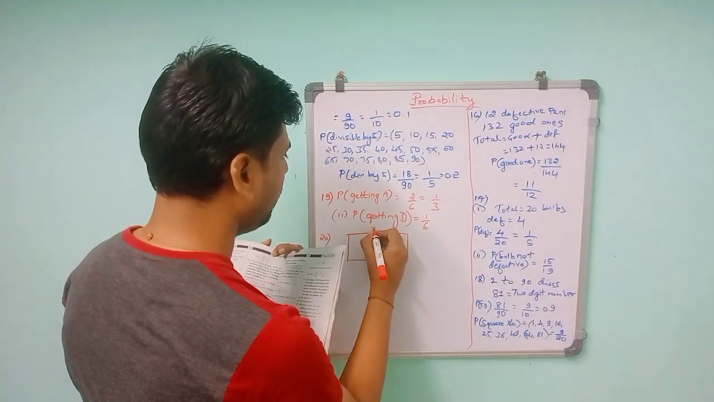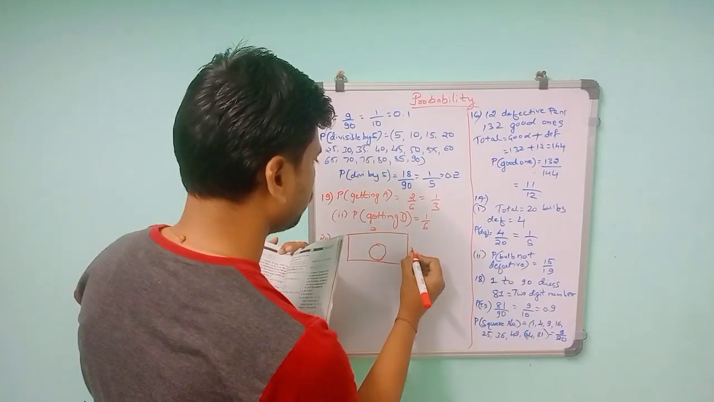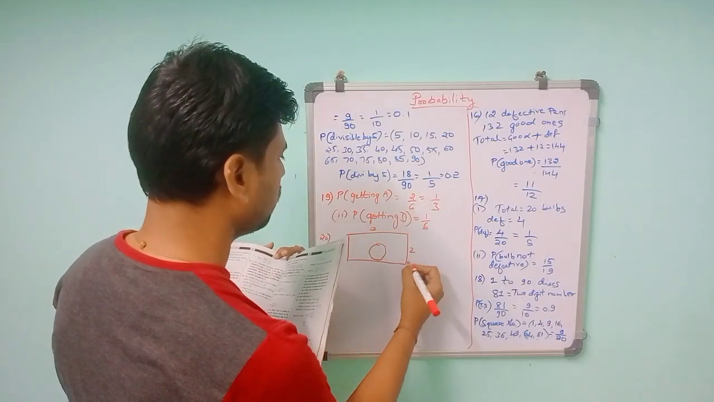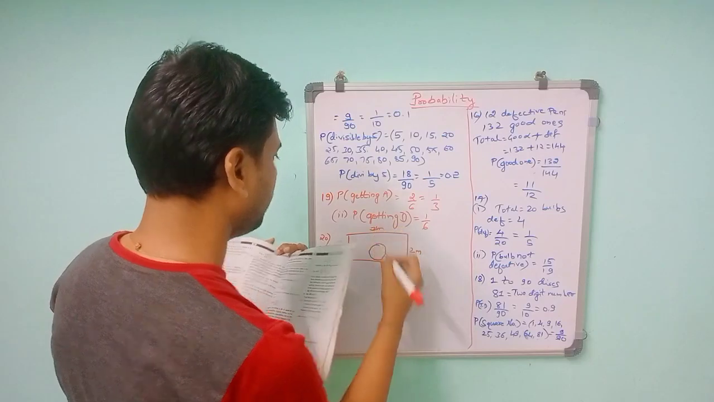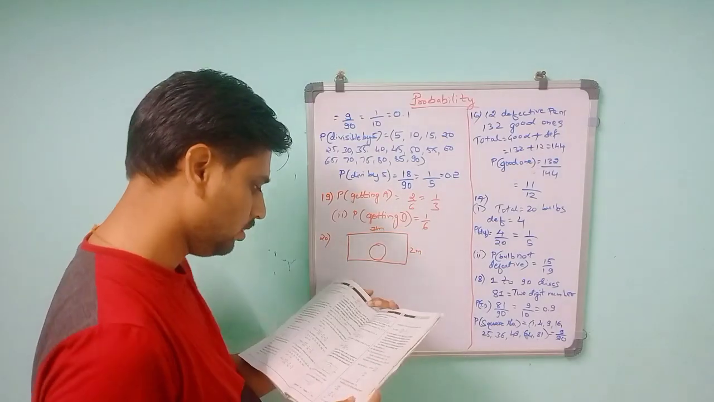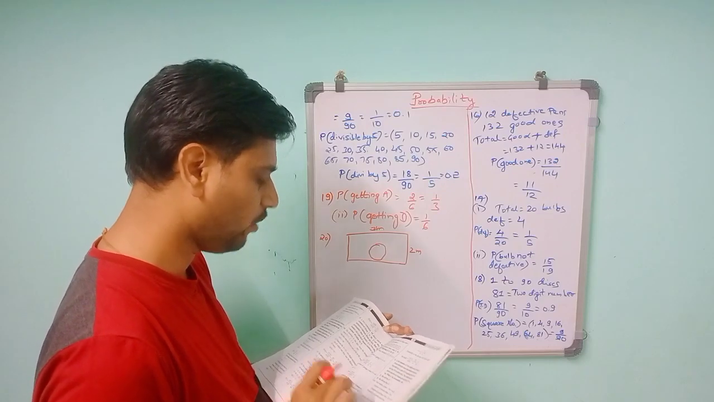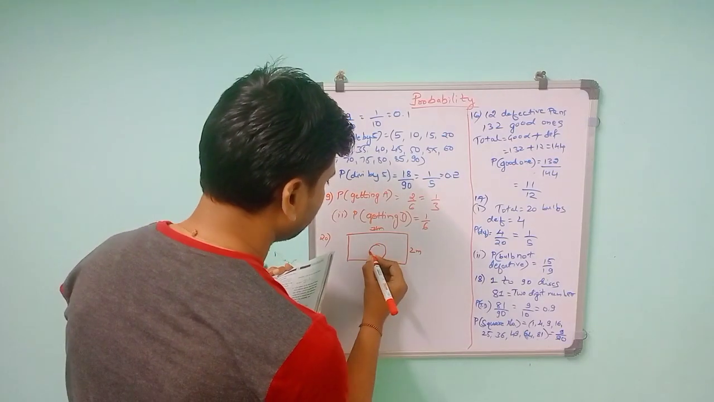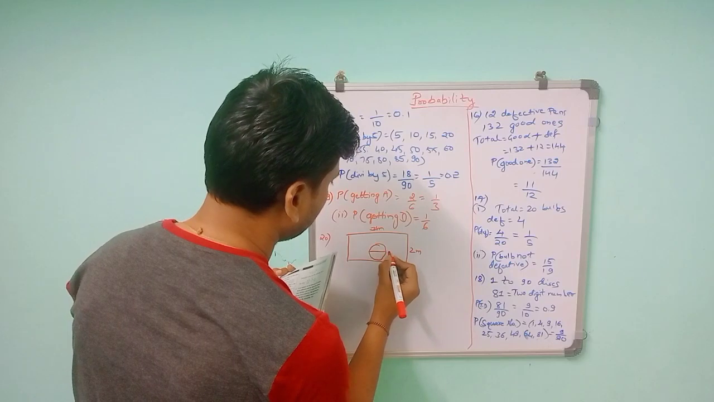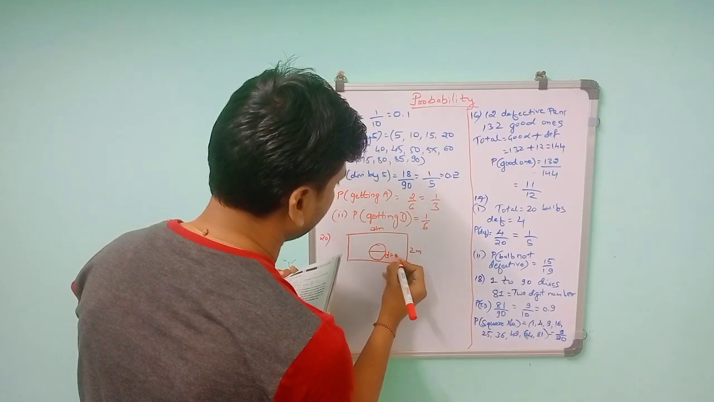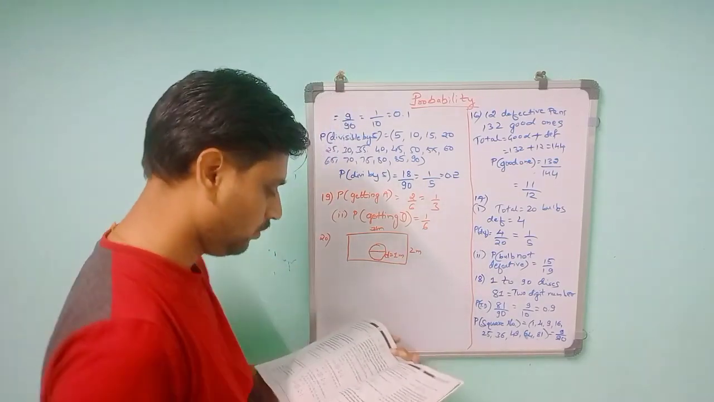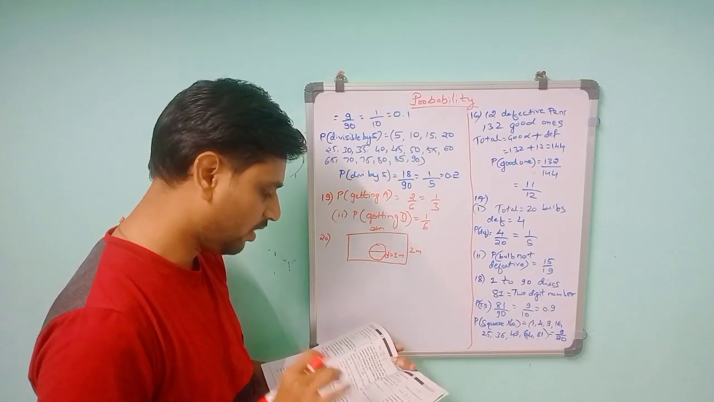So this is 3 and this is 2. So length is 3, breadth is 2. 2 meter, 3 meter. And they have given: what is the probability that it will land inside the circle with diameter 1 meter? So the diameter is 1 meter, D is equal to 1 meter. So what is the probability that it will land inside the circle?